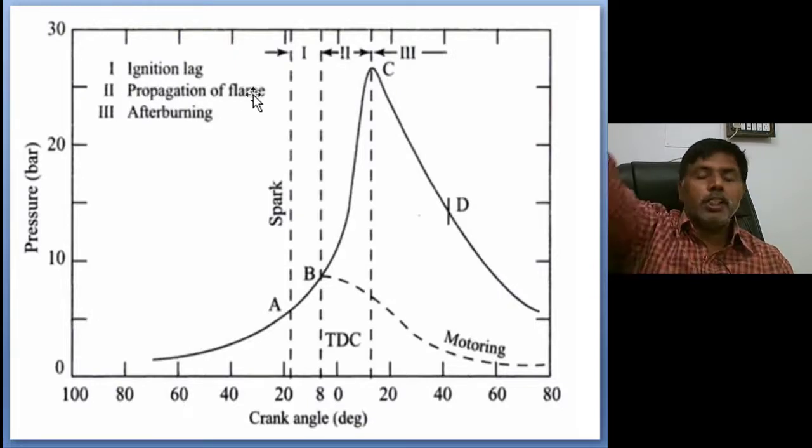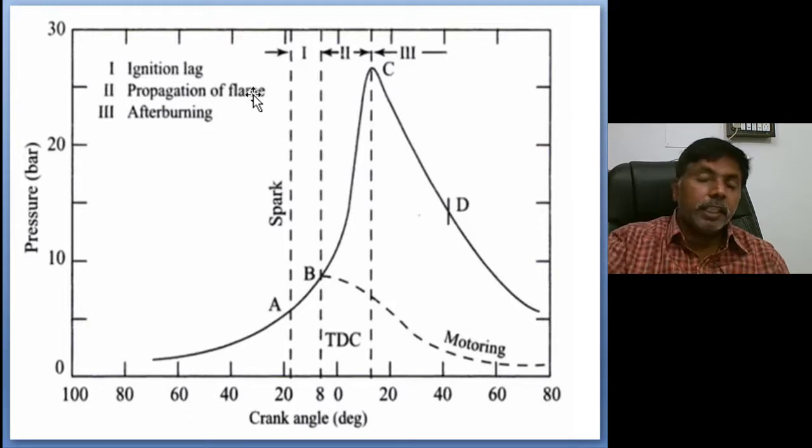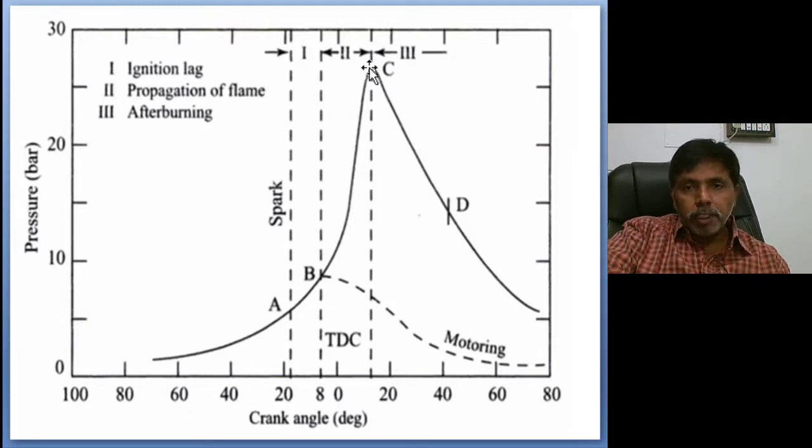The flame, how fast it is moving, propagates inside the entire cylinder. That propagation of the flame is the major driving force for the combustion of spark ignition engines. You see the propagation, how it is taking place, from B to C. It starts almost 8 degrees before TDC, and 10 to 12 degrees after TDC we reach the peak pressures. This propagation speed majorly depends upon physical phenomena.